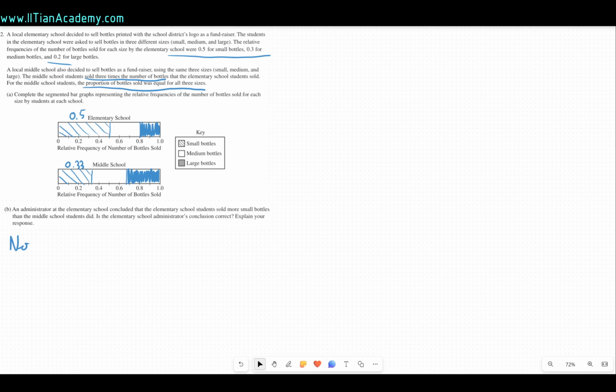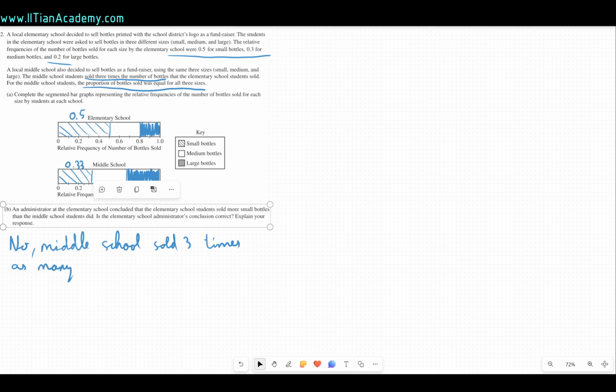However, what we need to note is that the middle school sold 3 times as many bottles, right? So what that's going to mean here is, well, we can make some imaginary numbers here, but it should already be pretty obvious that, yes, the proportion is smaller, but the proportion is from a larger sample. So if the elementary school sold some number of bottles, the middle school sold 3 times as